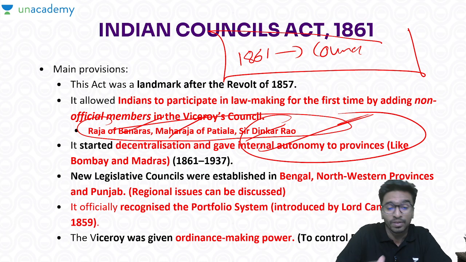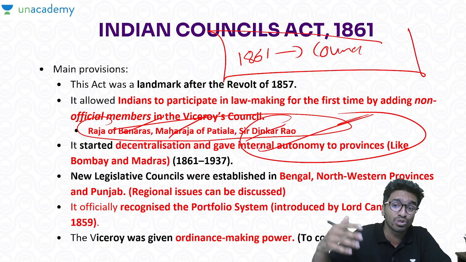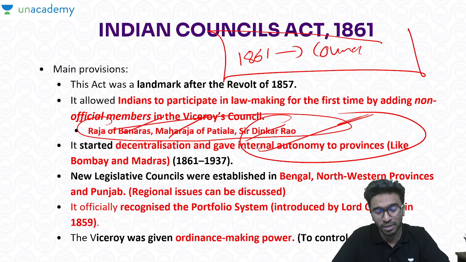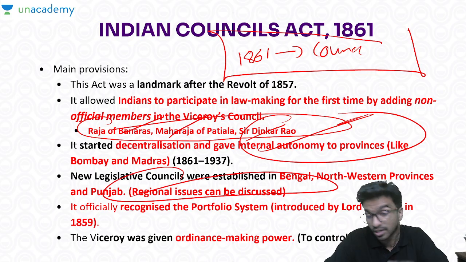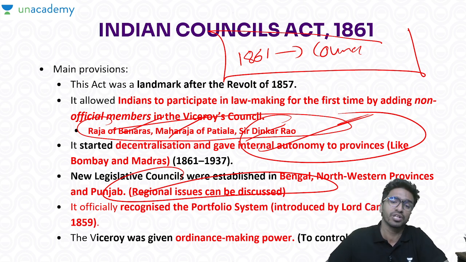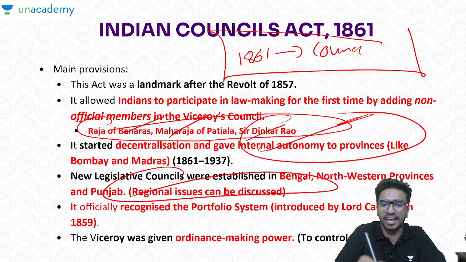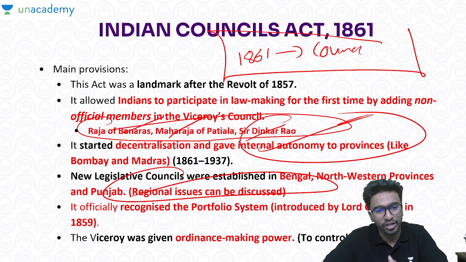As well, we also started some regional legislative councils, for example in Bengal, in the North-Western Provinces, and in Punjab. Again the idea is very simple, the rationale I have given in brackets: regional issues can be discussed. Why was the British focusing on this? Because of the lessons they got from the 1857 revolt. And this is the time when the portfolio system, which was introduced by Lord Canning in 1859, became official.